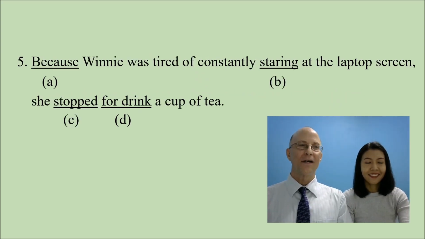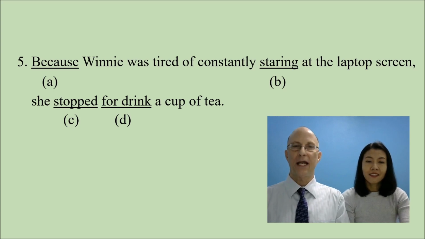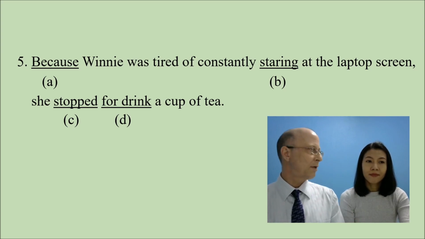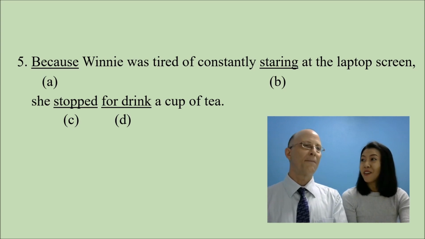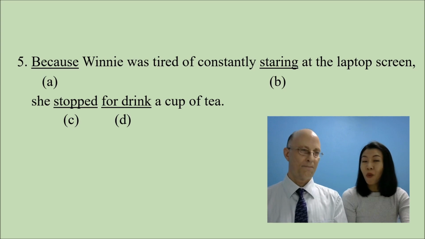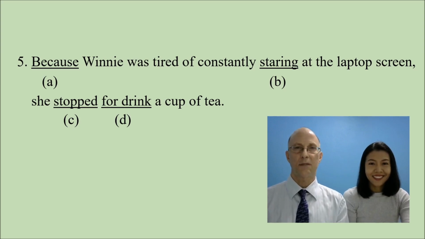Number 5. Because Winnie was tired of constantly staring at the laptop screen, she stopped for drink a cup of tea. Here we have a sentence beginning with a subordinating conjunction. What should come after the subordinating conjunction? Subject, Winnie, and then verb. Yeah. In this case is was. Excellent. So we need at least a subject and a verb.